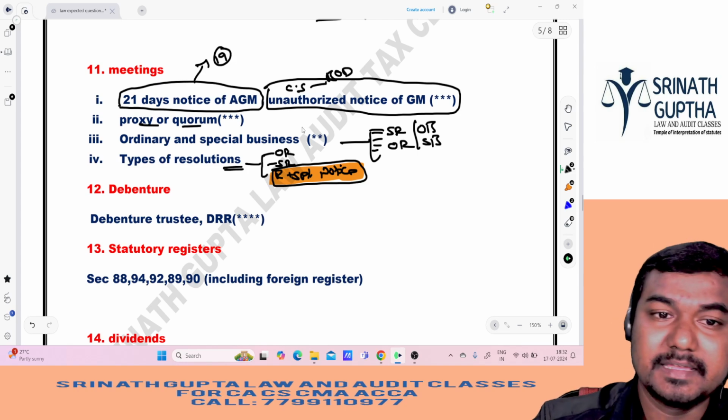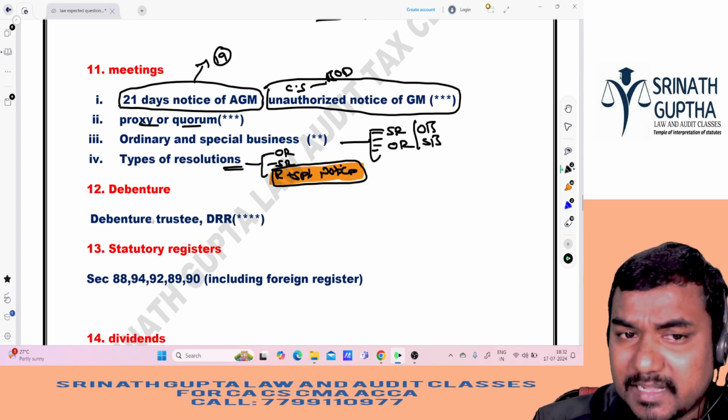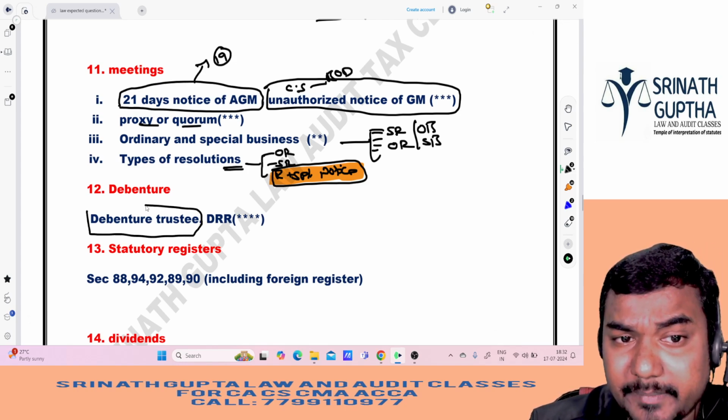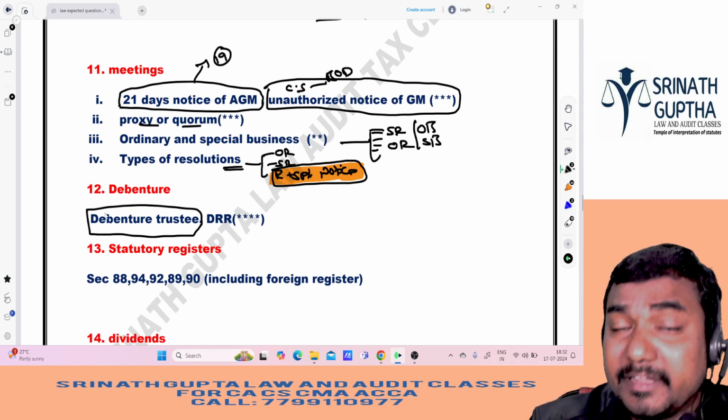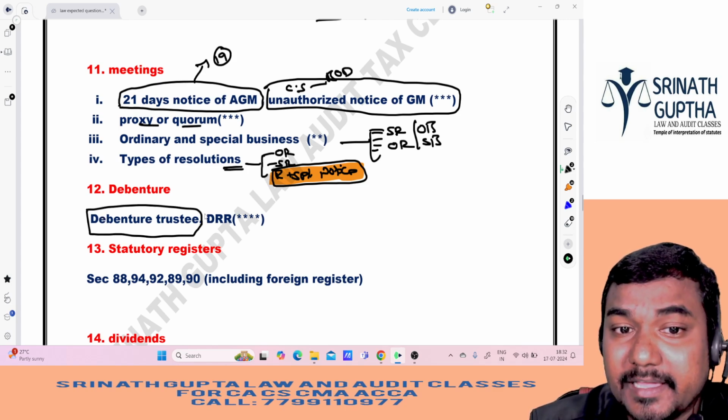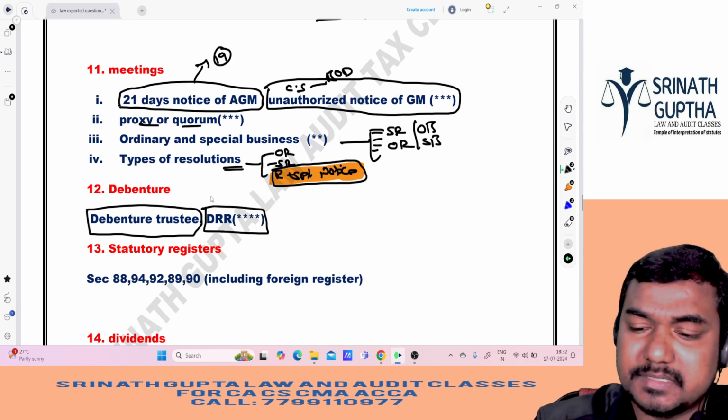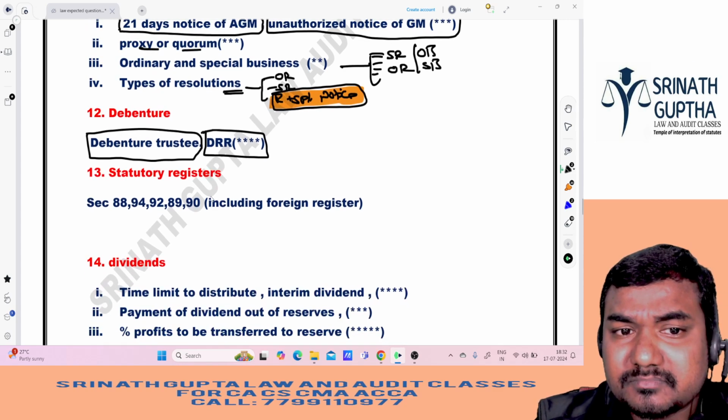When it comes to the debentures chapter, he can ask who can become a debenture trustee, who cannot become a debenture trustee, when a trustee should be appointed, and DRR, very important. In MCQs he can ask a 4 marks question.